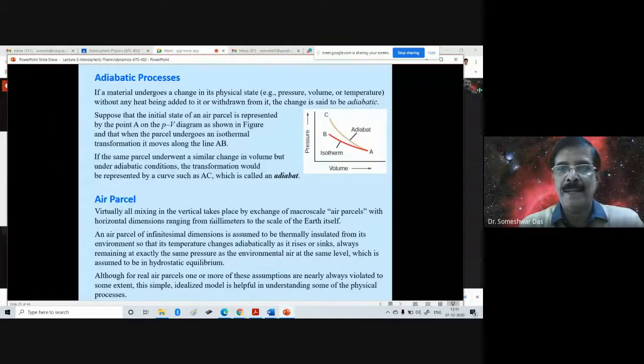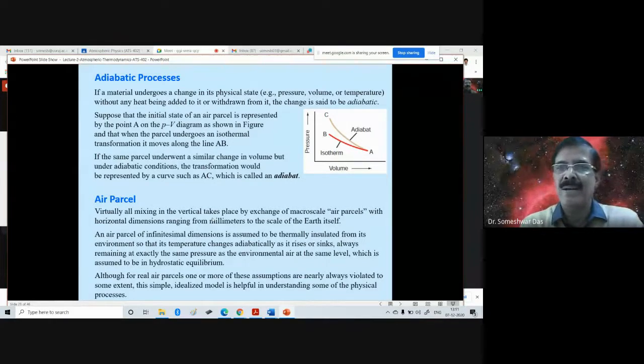So the air parcel over this place, over the university campus, will have a temperature of 20 degrees, whereas the air parcel over Kerala will have a 22 degree temperature. Like that, at different places all over India, there are so many air parcels inheriting the characteristics or properties of the land below it. Okay.